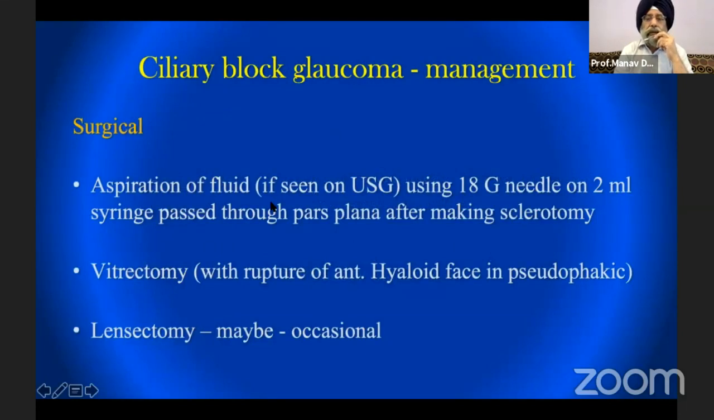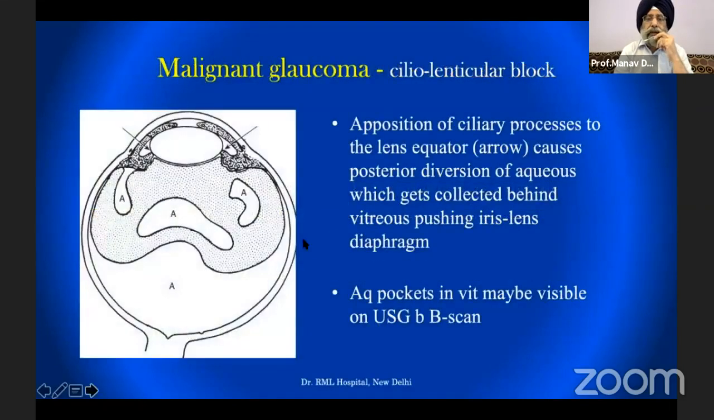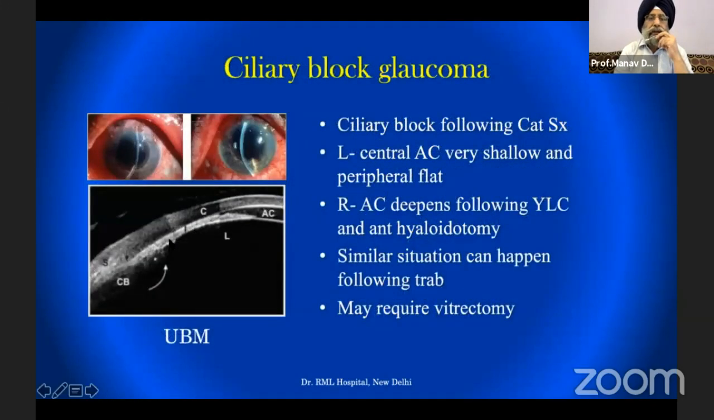Here basically you have to break the anterior face of the vitreous by whatever means are available, and the aqueous pockets may be visible on ultrasound but usually are not. So this is a case of ciliary block glaucoma post cataract. I don't have a picture post trabeculectomy, and this is a very, very shallow AC, as you can see, which has become all right with anterior laser hyaloidotomy.